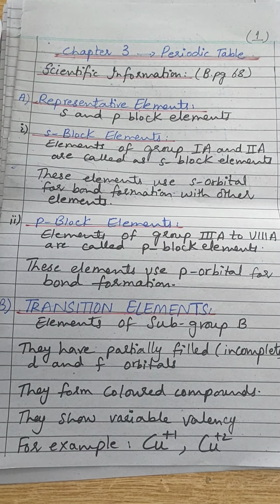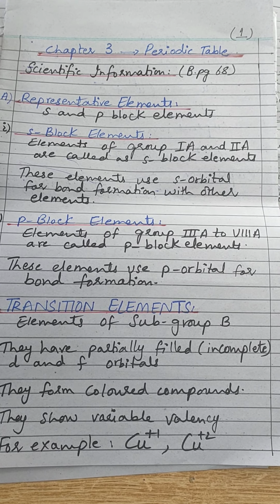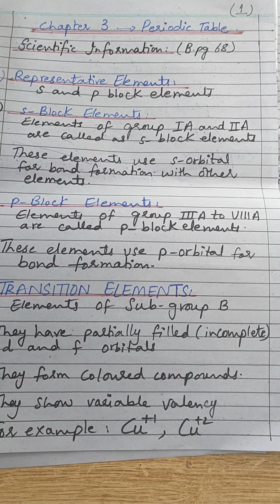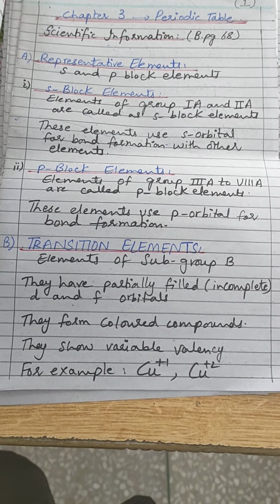Then the p block elements. The elements of group 3A to 8A are called the p block elements, and they use the p orbital for their bond formation.